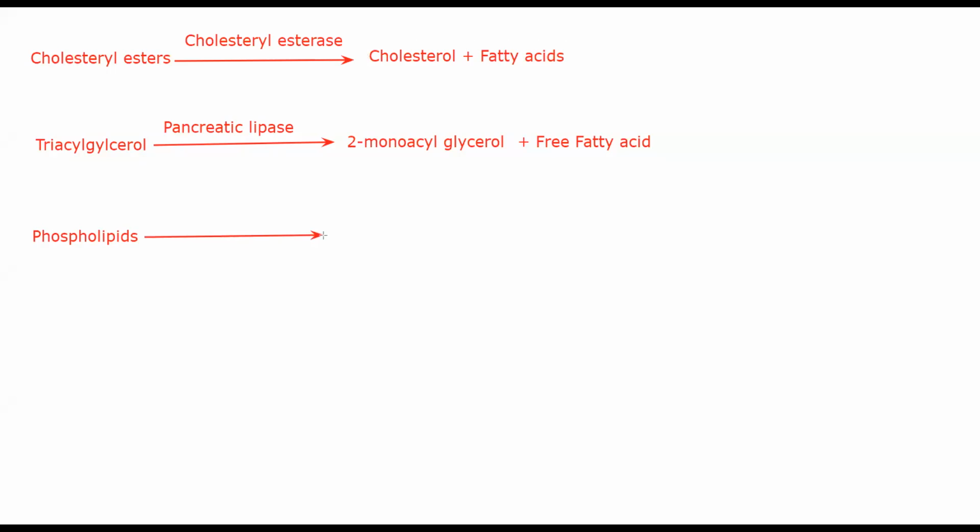Then from phospholipids. Now phospholipids, there are several ways of converting phospholipids. One of the most common ways that you will find even in your body, even without consuming any food. See, this is a scenario where we are considering someone has eaten some food and it has fat. So obviously most of your food will have some form of fat. Okay, normally whenever people eat food, even the oil, that is a type of fat. So when fat is getting consumed in your body, that food will generally have cholesterol esters, triacylglycerol, and phospholipids present in them, and they are converted into different molecules.